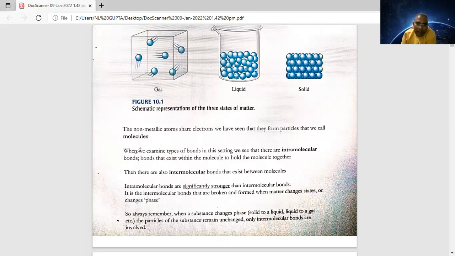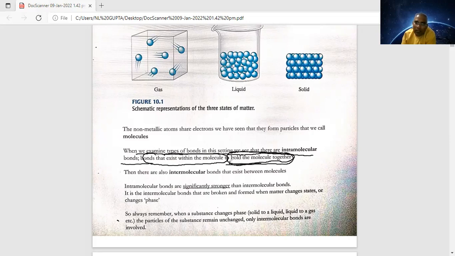When we examine the type of bond, we see that there are bonds that exist within a molecule to hold the atoms of the molecule together. You emphasize this portion. There are also intermolecular bonds that exist between molecules. So they are talking about intermolecular bonds that exist between molecules.